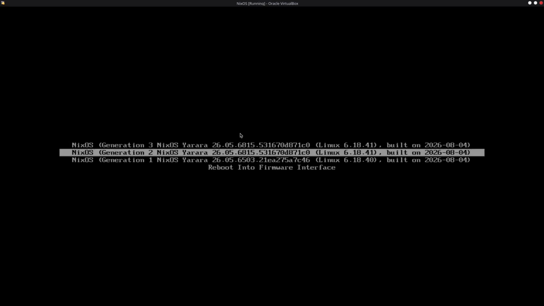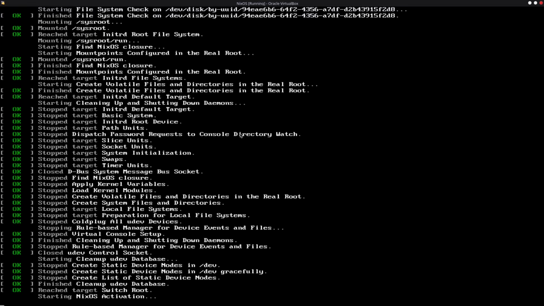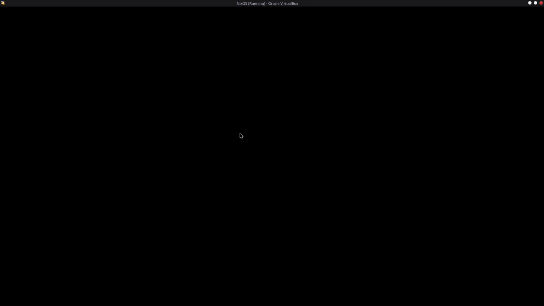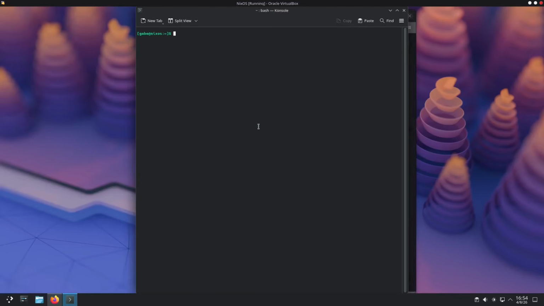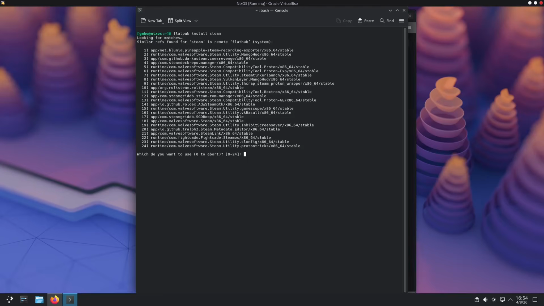Oh, I get it. It stores every rebuild. Oh my god. So basically I can just roll back to this version which I created, and it's like I did everything here right now. I can just go, like, flatpak install, I don't know, Steam, I guess. And if I roll back to those two versions, it's as if nothing happened.